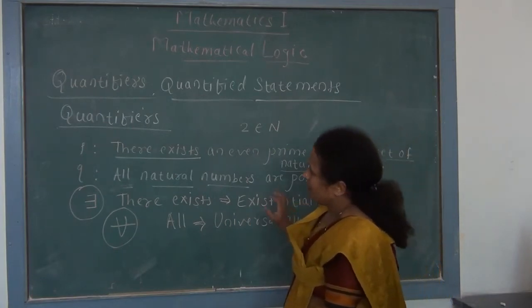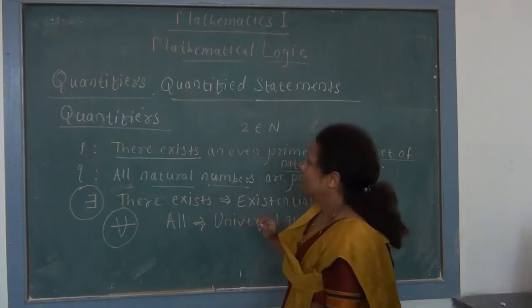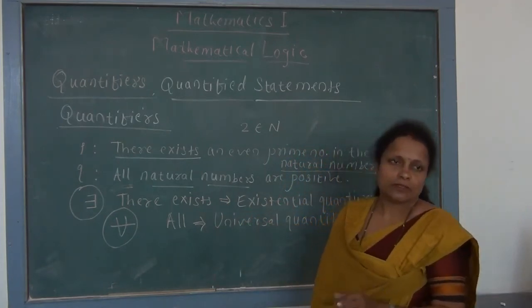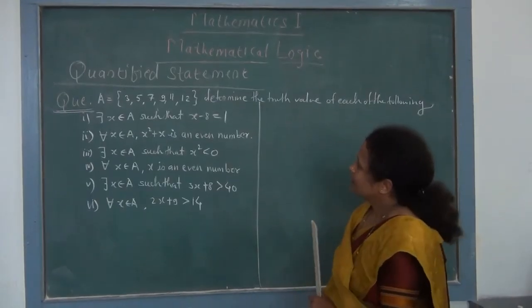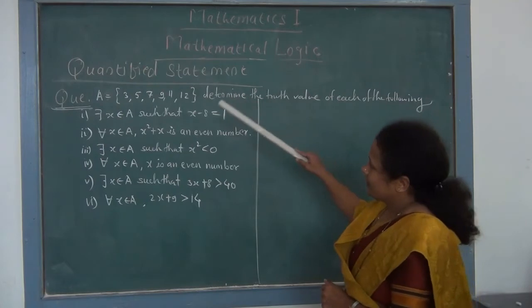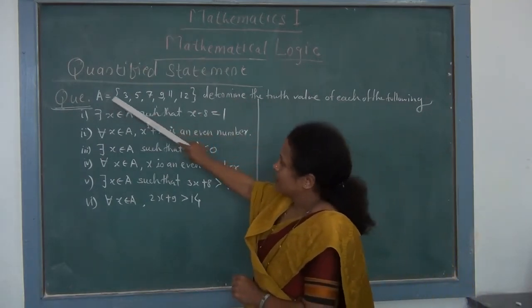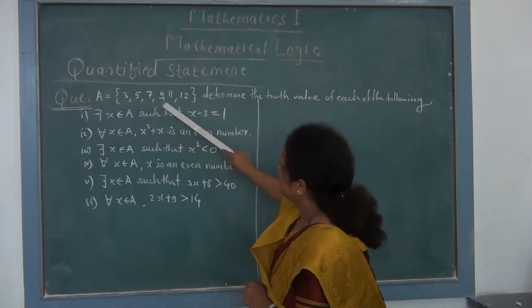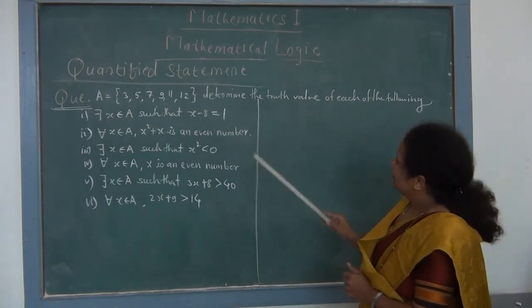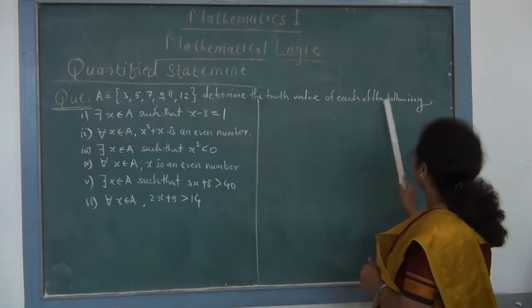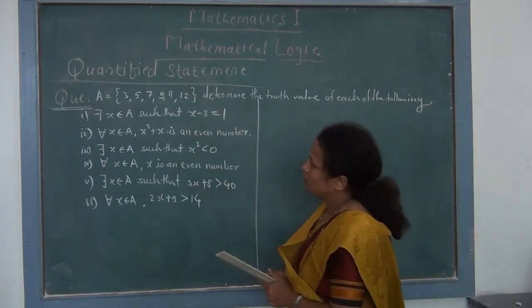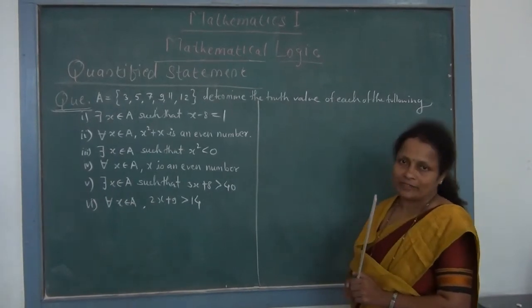Now we have to see example related to this quantified statement. Now we solve example related to this quantified statement. So see here example, we have given a set 3, 5, 7, 9, 11, 12, that is with 6 elements. Determine the truth value of each of the following. By using this set, we have to determine truth value of these 6 quantified statements.